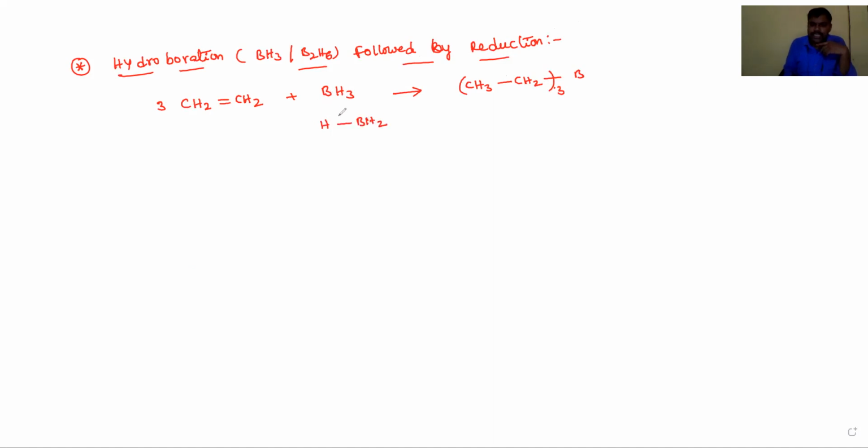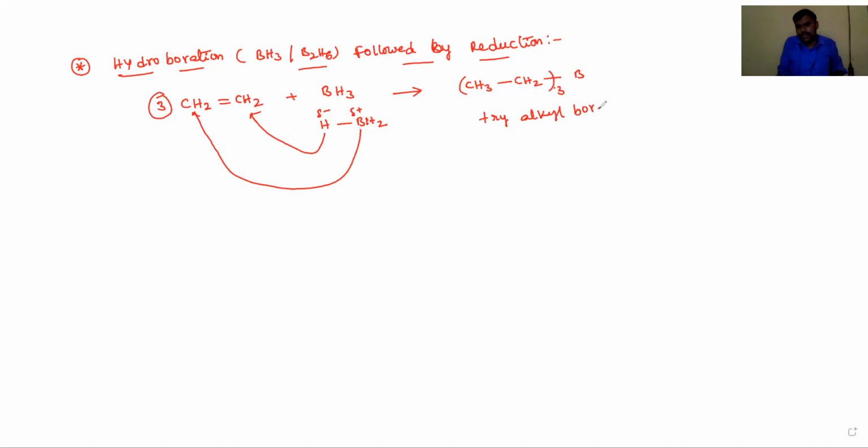It is also a syn or cis addition, and here the hydrogen carries a negative charge and boron carries a partial positive charge. This hydrogen will be added at one carbon and the BH2 group at another carbon. Finally 3 moles are involved, and then we get trialkyl borane.